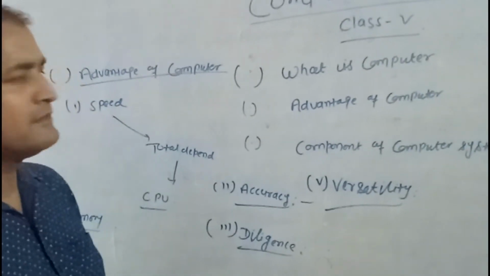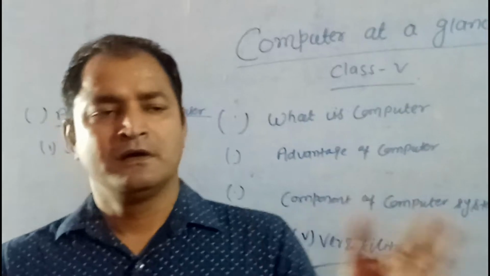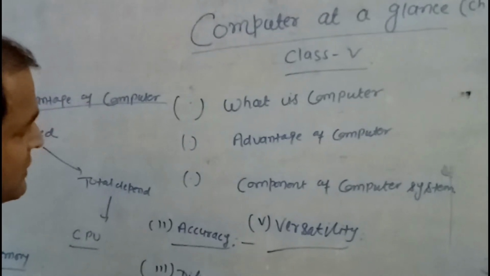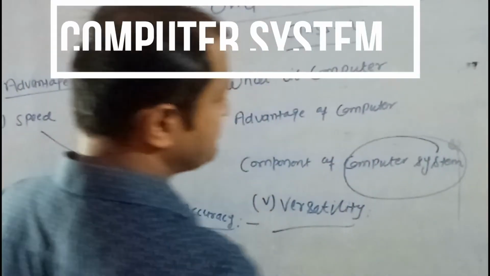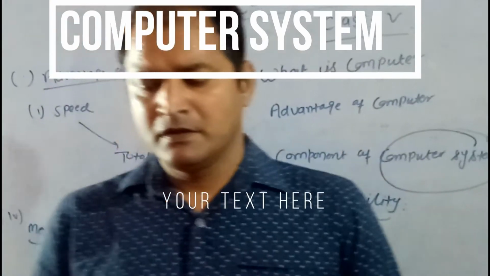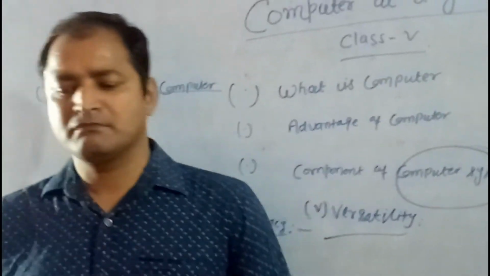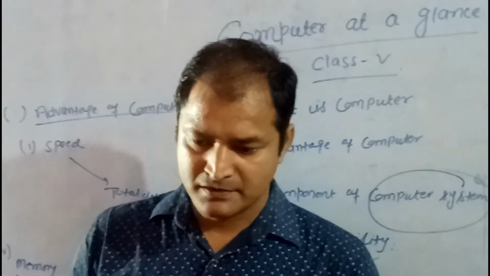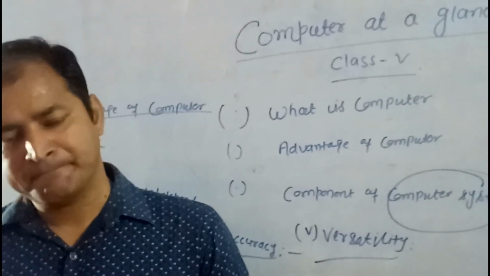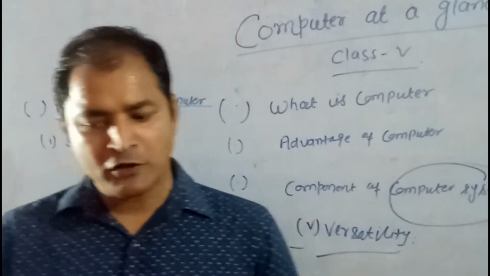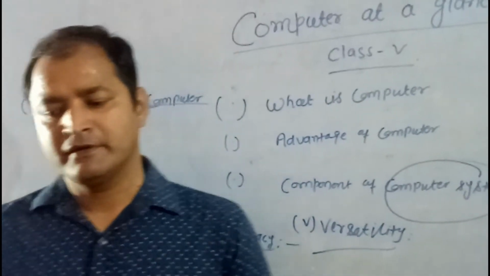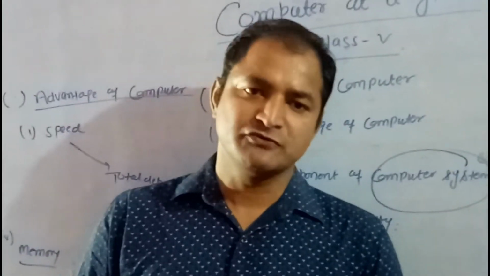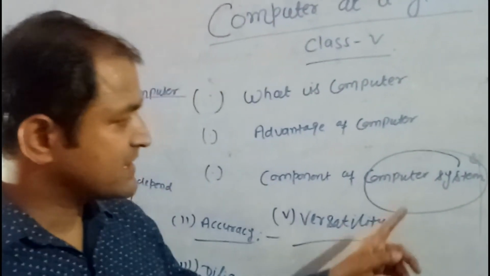And my third topic, what is the computer system? A computer system is a basic, complete and functional computer including all the hardware and software required to make it functional for a user. This is the computer system.